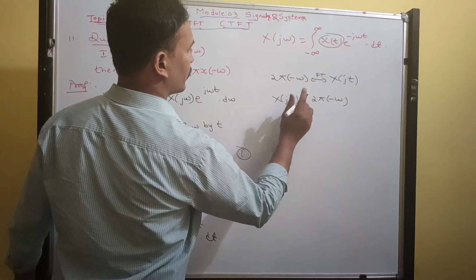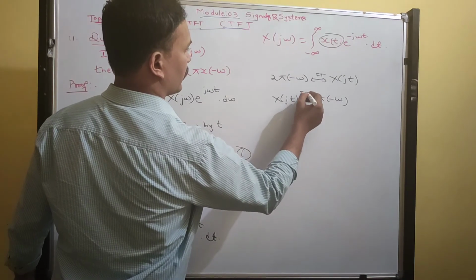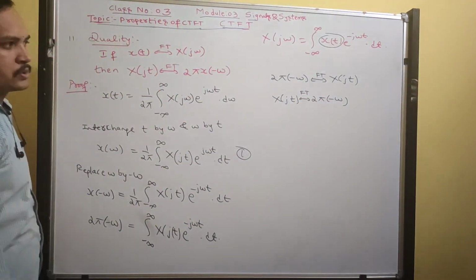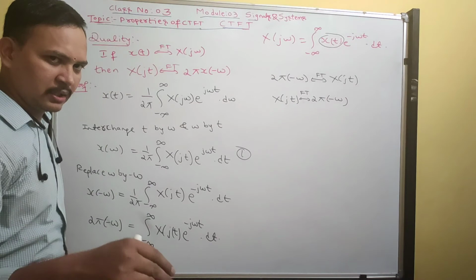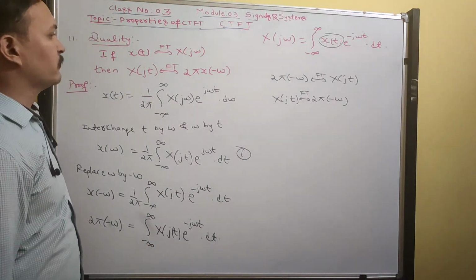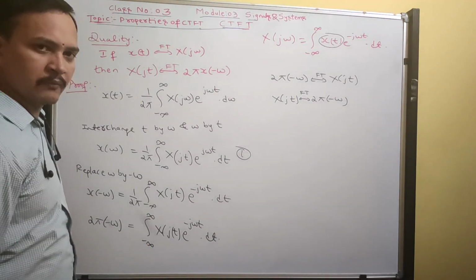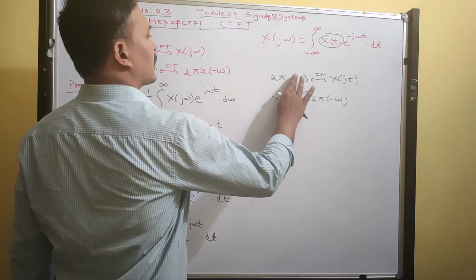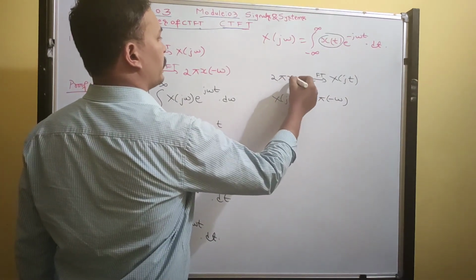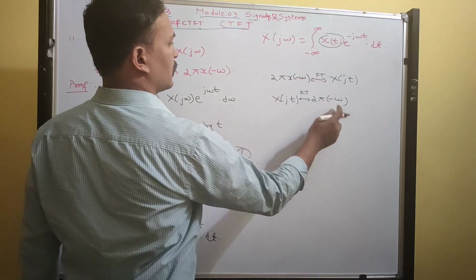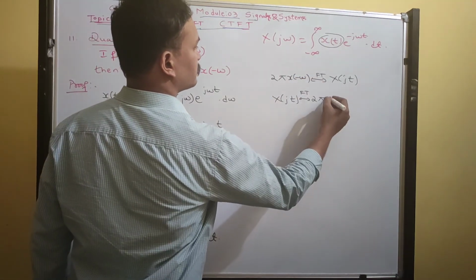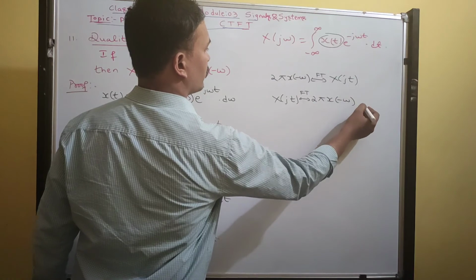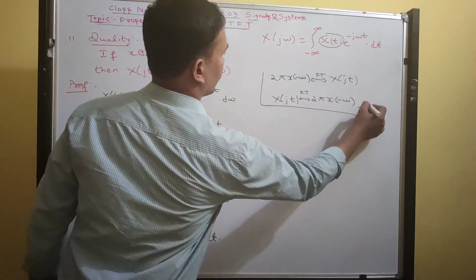What is this? Fourier transform duality. So in frequency, time will be there, and in time, frequency term will be there. So I made a silly mistake. I should write here X(jω), 2π x(−ω), and here also 2π x(−ω). So hence proved.